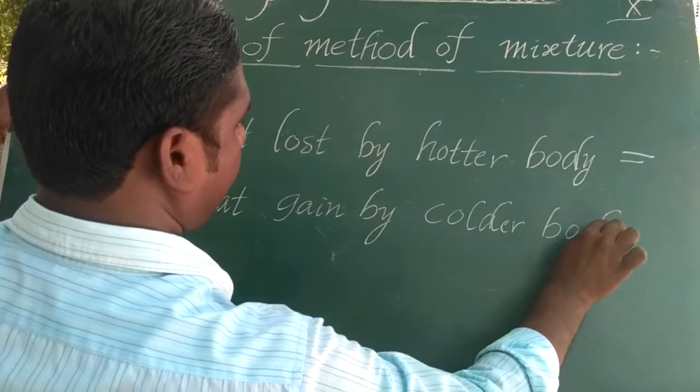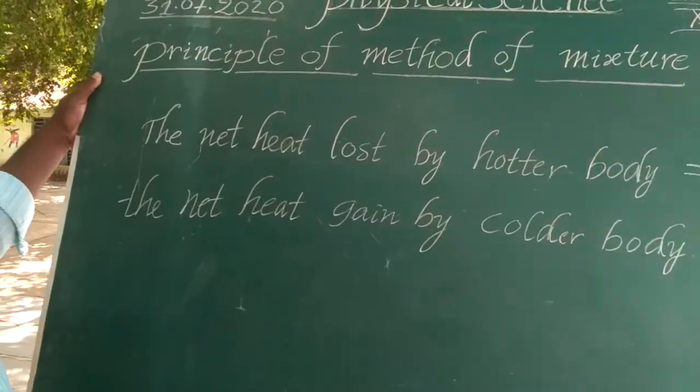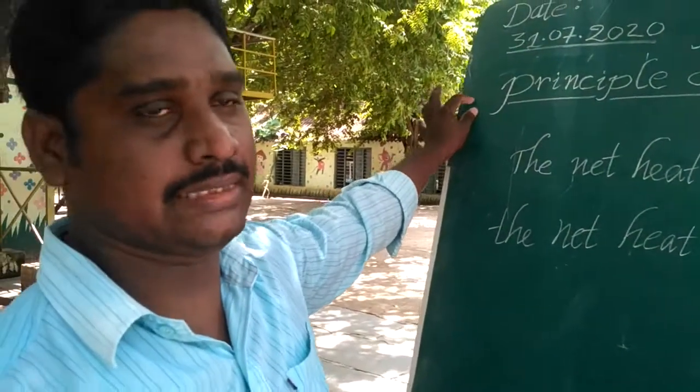This statement is called the principle of method of mixture.